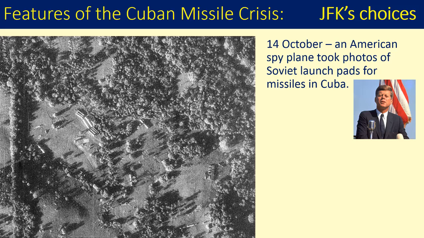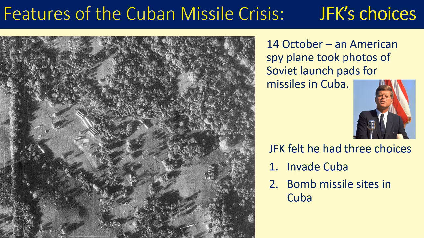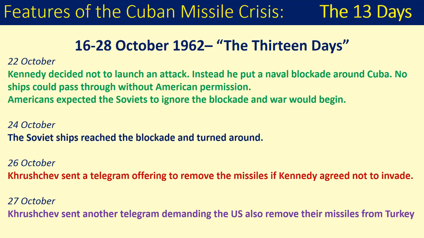Faced with this terrifying information, Kennedy felt that he had three choices. He could invade Cuba, as that had failed at the Bay of Pigs. He could bomb the missile sites in Cuba, or he could sink the Soviet ships as they approached Cuba. On the 16th of October, Kennedy met with his executive committee, ExComm as they were known, to discuss what to do. They met every day from the 16th to the 28th of October, and these 13 days became known as, well, the 13 days. This is the closest the world has ever come to nuclear war.